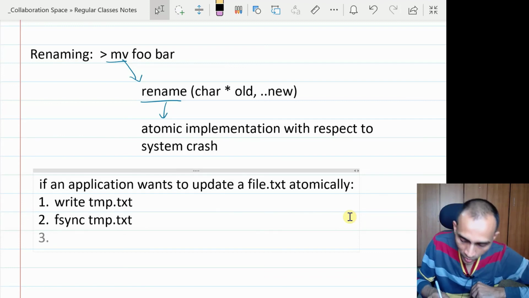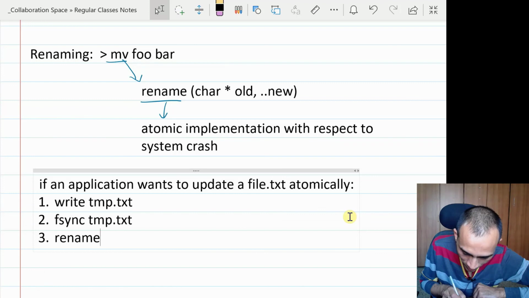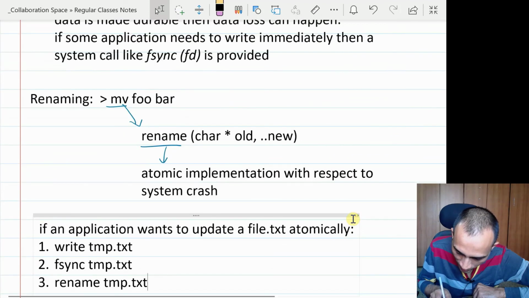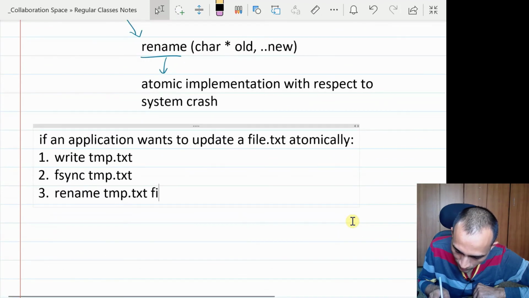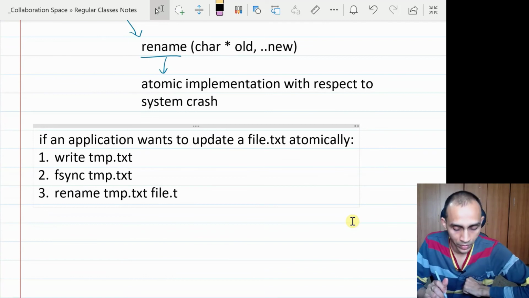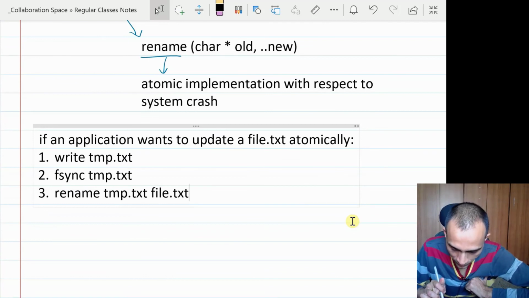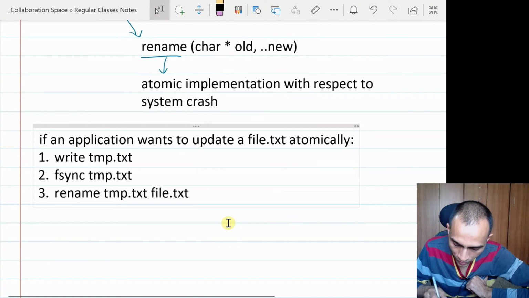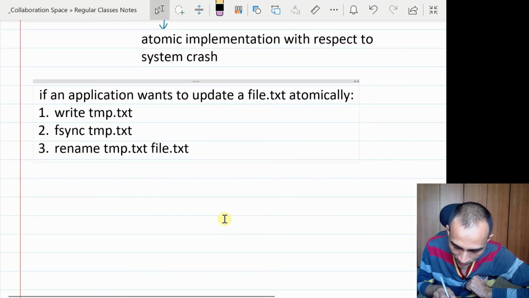And now you wanted that content to be in file.txt. So now you can do a rename. You can just rename this temp.txt with the new name as file.txt, or the entire path that you want to give. So that way you will ensure that this file will be replaced by this file.